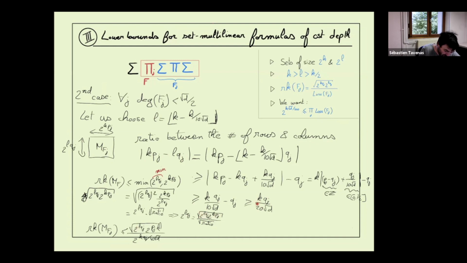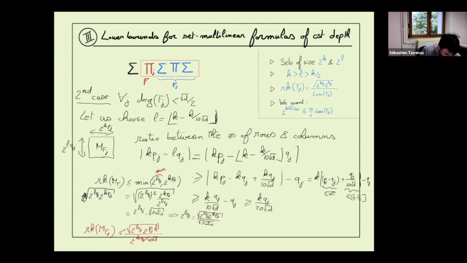And now the proof is to say this ratio is large. In particular, this thing will be small. This rank will be small, if it has a rank. So the rank here is a ratio between the geometric mean and the ratio.